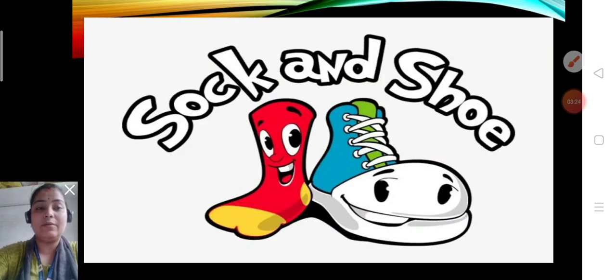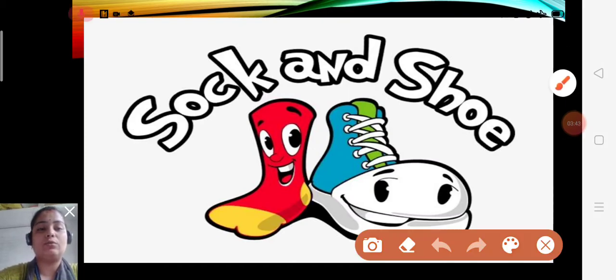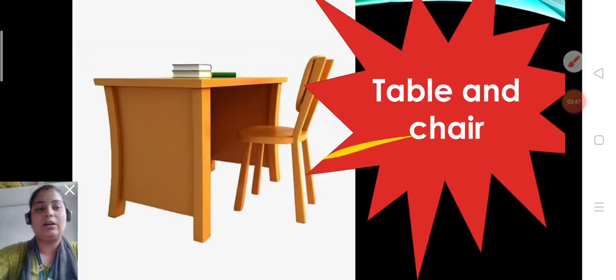Now see, same with socks and shoes. Yes children, socks and shoes. Without socks we cannot wear shoes comfortably when we go out of our house, or when we go to school. So shoes and socks are pairing words. Understood children?